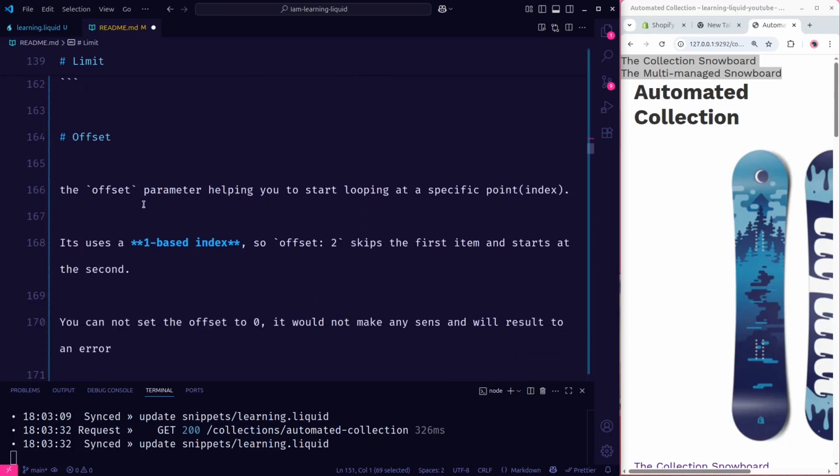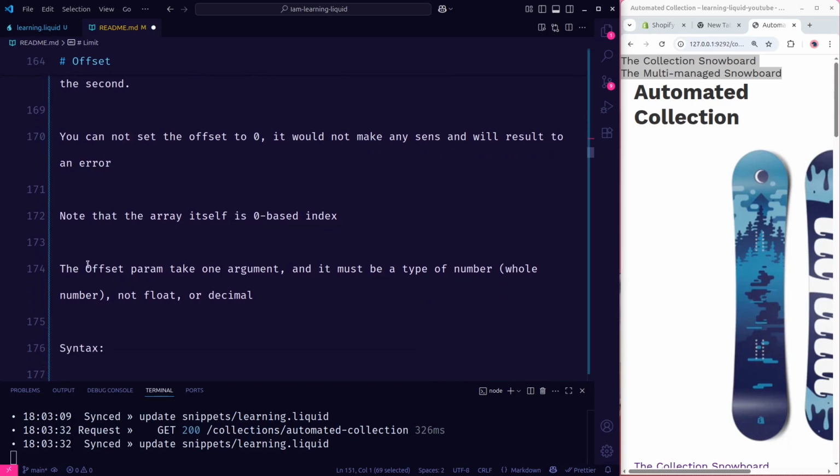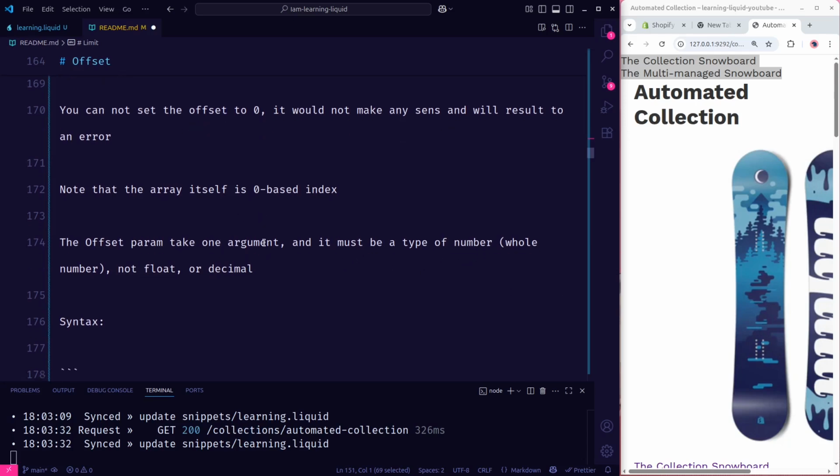The next one is the offset. The offset parameter helps you start looping at a specific point or index. It uses a 1-based index, so an offset of 2 skips the first item and starts at the second. Note that the array itself is a 0-based index. The offset parameter takes one argument and it must be of type number as well, a whole number, not a float, not a decimal.